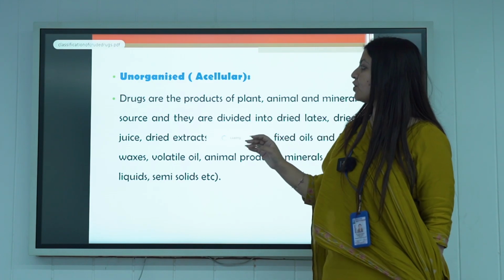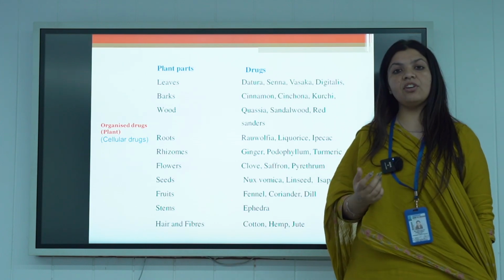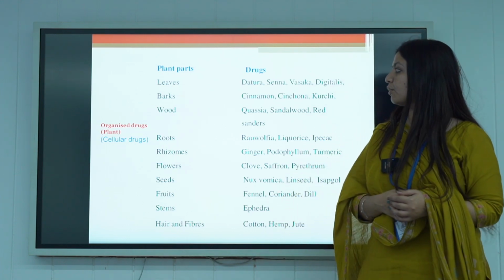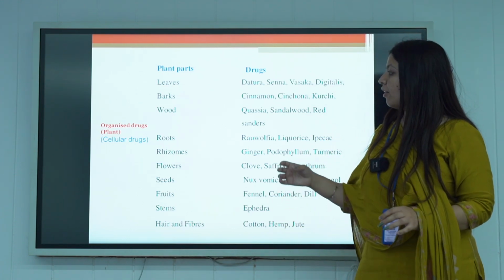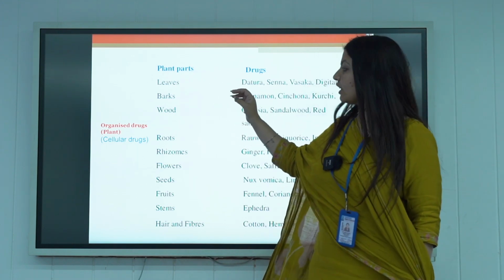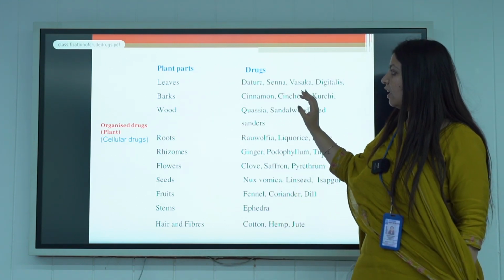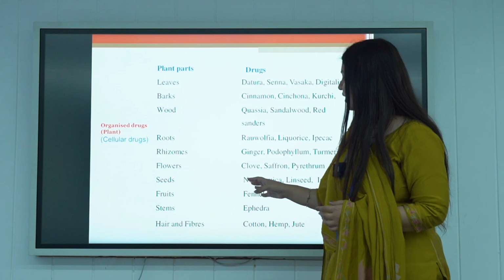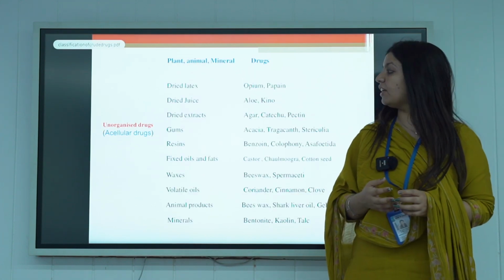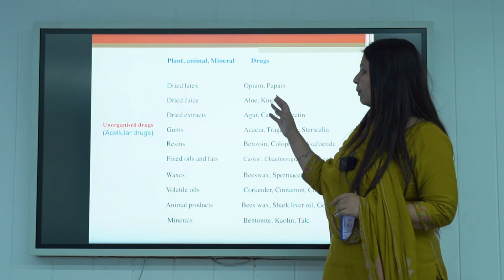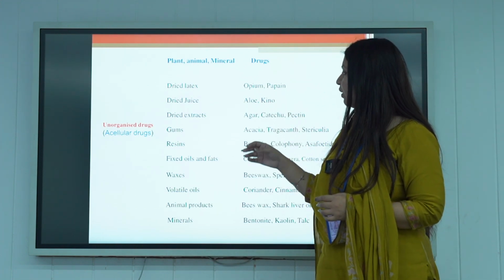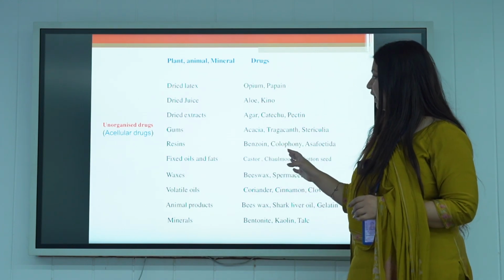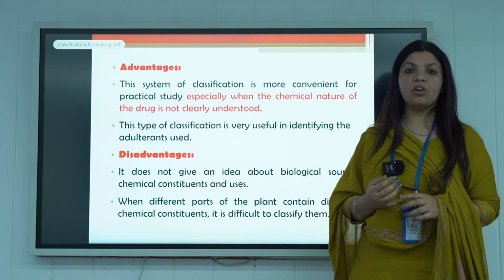If we have to differentiate between organized and unorganized drugs, organized drugs are those which are cellular in nature, and unorganized are those which are acellular in nature. Examples of organized drugs are the plant parts. For leaves, we have drugs like datura and senna. For bark, we have cinnamon and cinchona. For wood, we have quassia and sandalwood. For the acellular drugs, basically we have dried latex, which is generally used in the case of opium. Dried juice is utilized in the case of quinoa, and dried extracts are used for catechu. Gums can be used for acacia and tragacanth. Gums are very important in the pharmacological part.